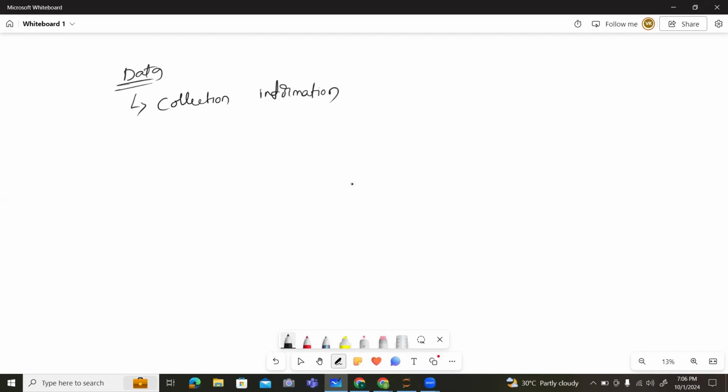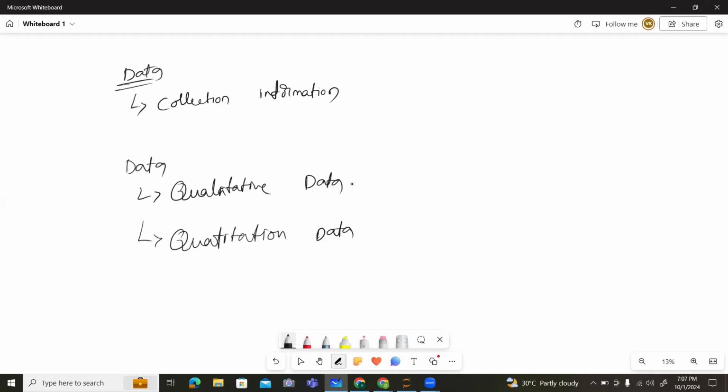Data is basically divided into two types. One is qualitative data, and another one is quantitative data. Let me discuss the qualitative data first. What exactly does qualitative data do? By its name, it defines the quality of an object.